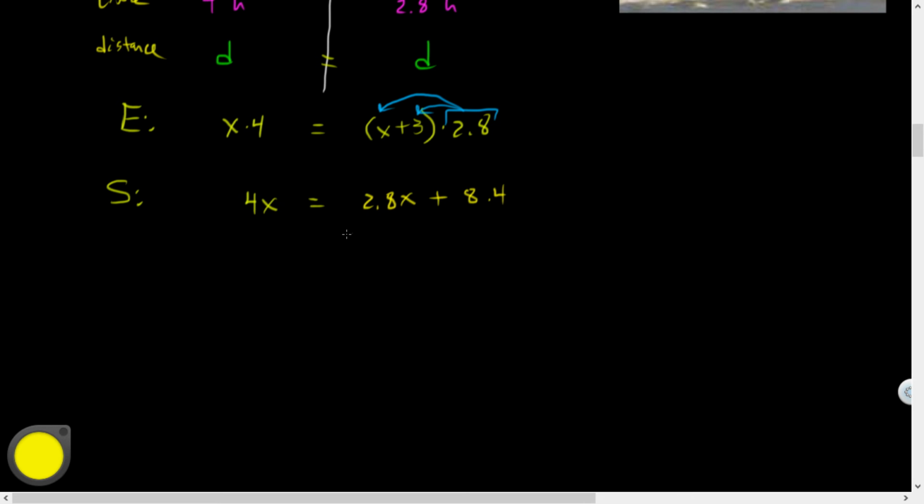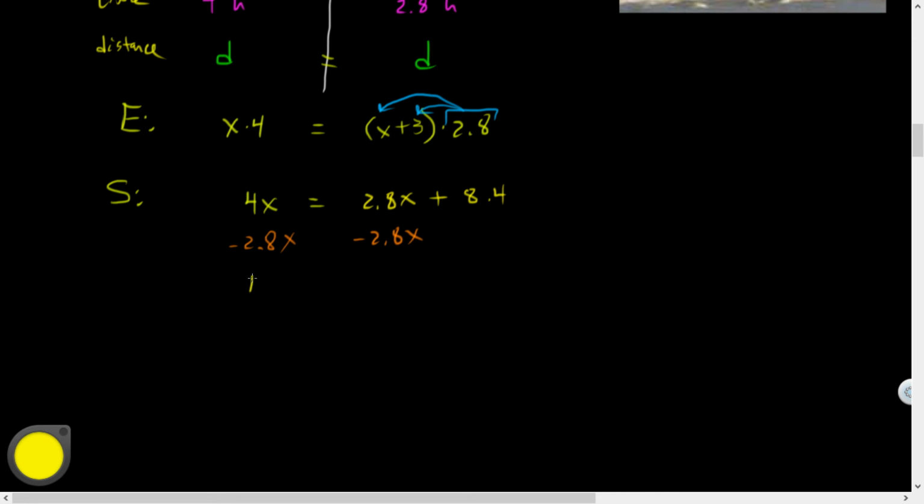And now what do I do to solve? I've got to get those x's together. So who should I move? Who's smaller? 2.8. It's positive, so let's move it by subtracting. The solving part you guys are going to be fine with. It's just getting to the point where you write an equation that's tricky. So 4 minus 2.8, what's that, like 1.2?